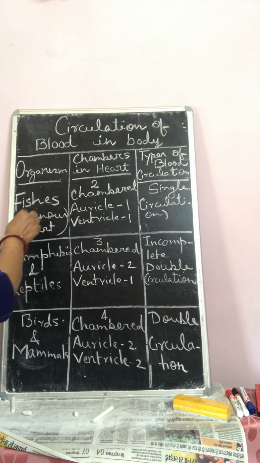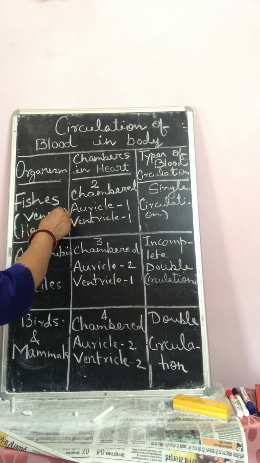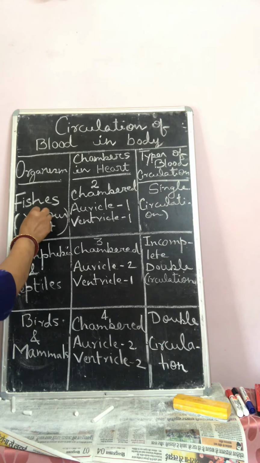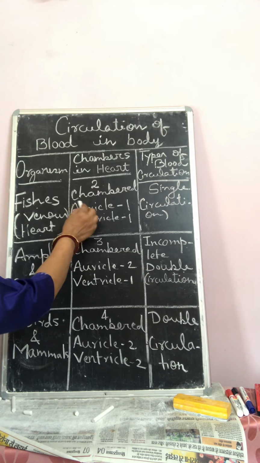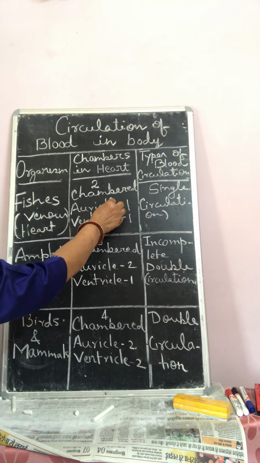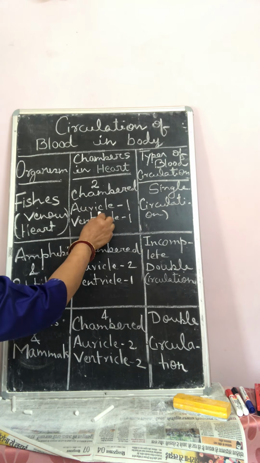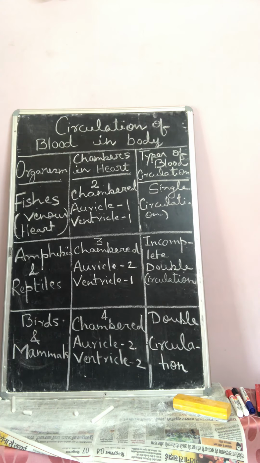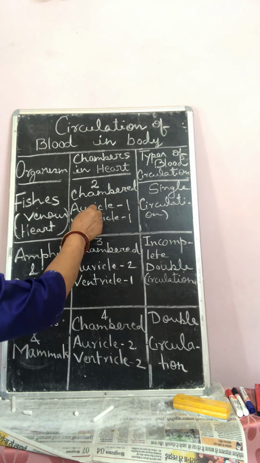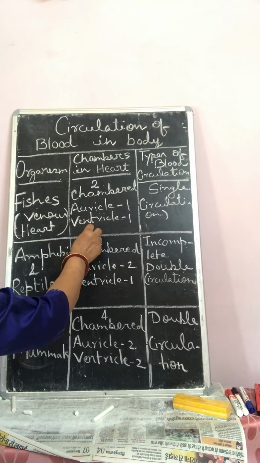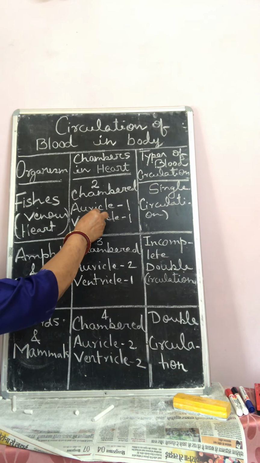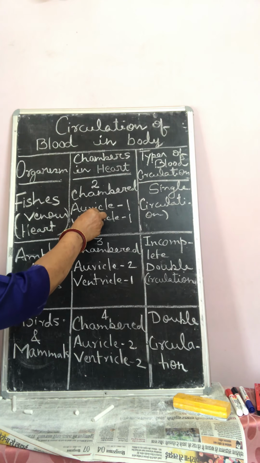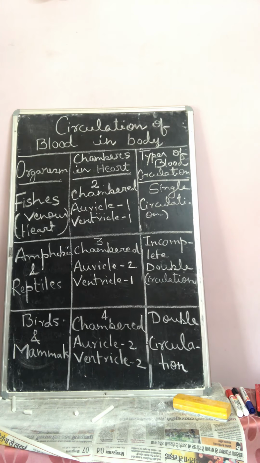Now first of all you will see chambers in the heart of fishes. When you see the heart of fishes, you will find fishes are two chambered, one auricle and one ventricle are present. Since one auricle and one ventricle are present, the auricle receives both pure and impure blood, that means oxygenated and deoxygenated blood.